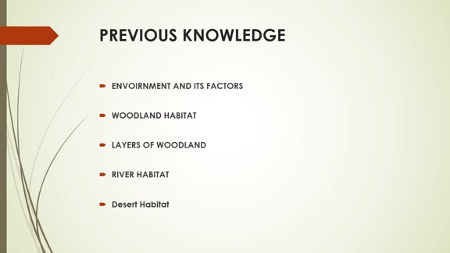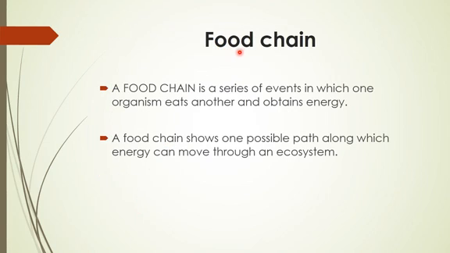Then we discussed the desert habitat. A desert is a place where there is very little rainfall. Sometimes it is very cold and sometimes it is very hot. And we discussed the animals and plants in the desert. Today we are going to discuss the food chain.